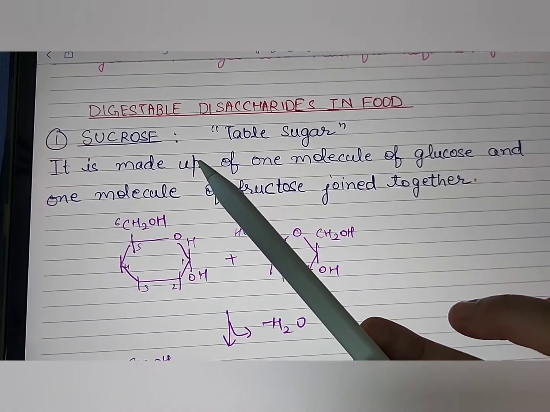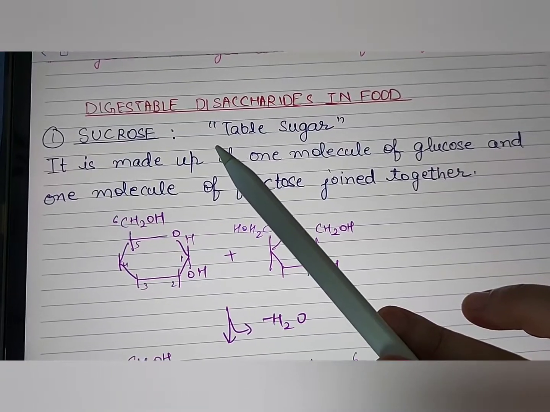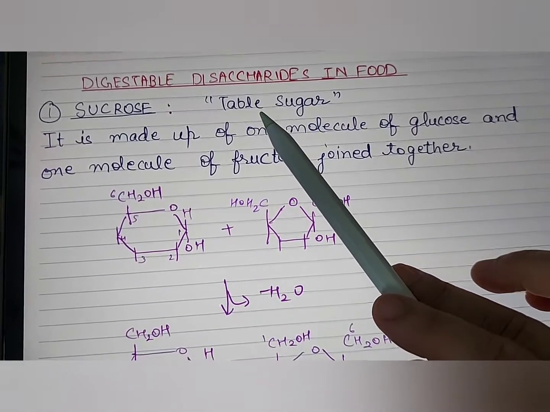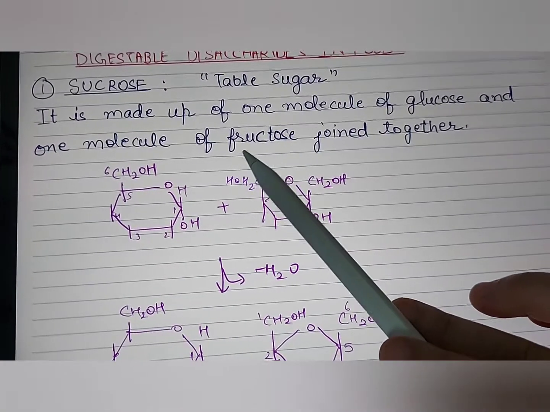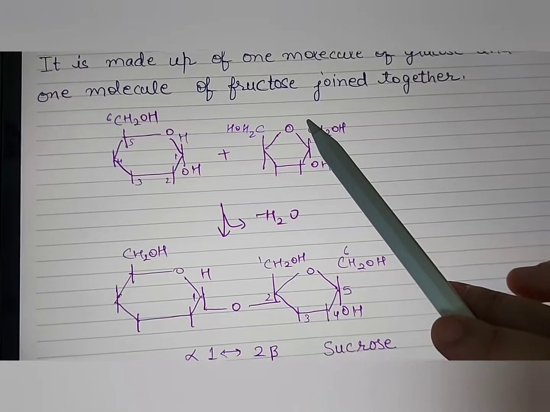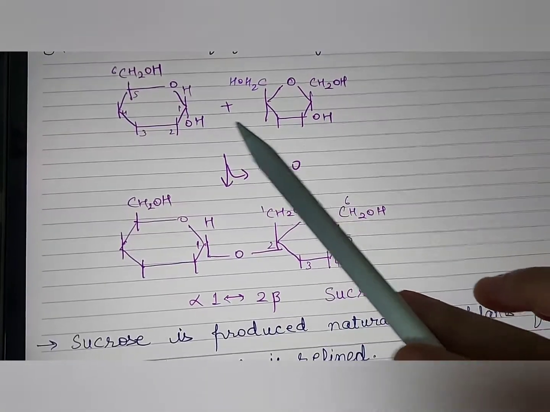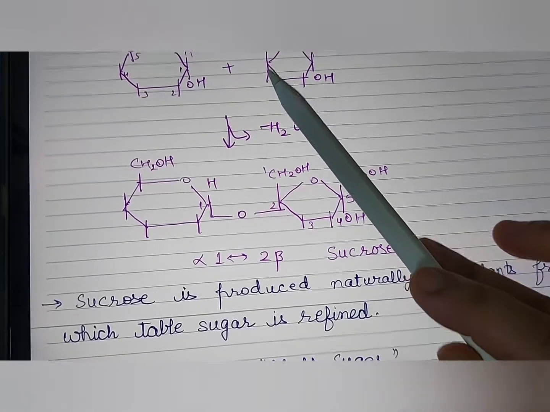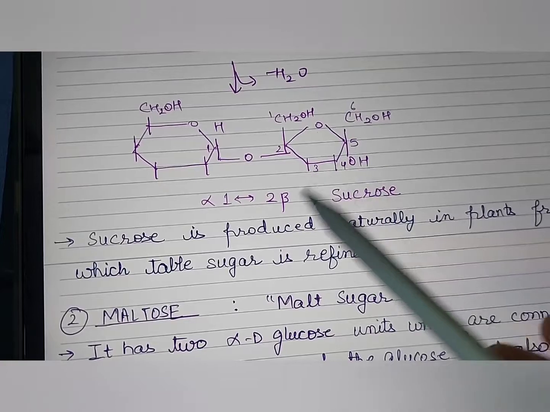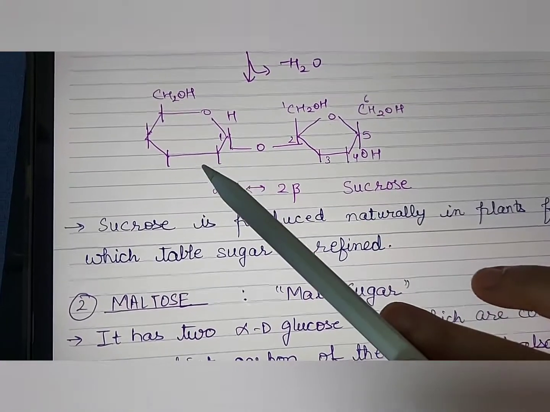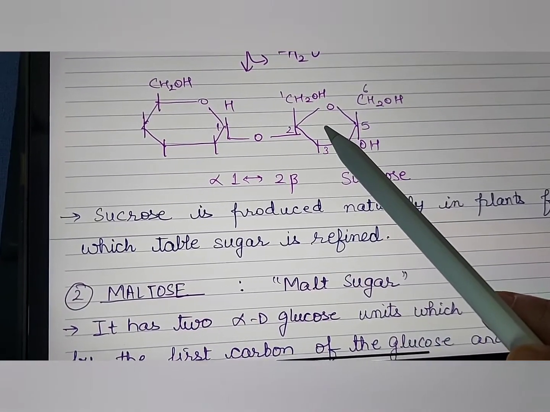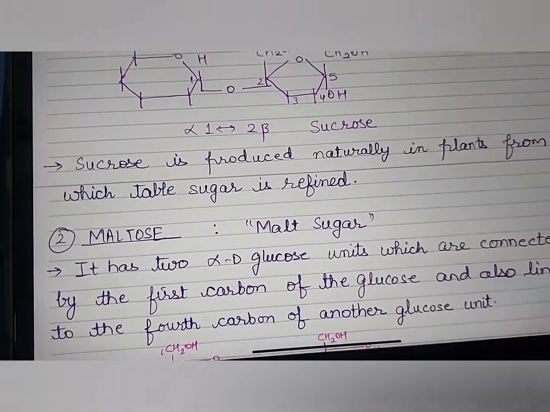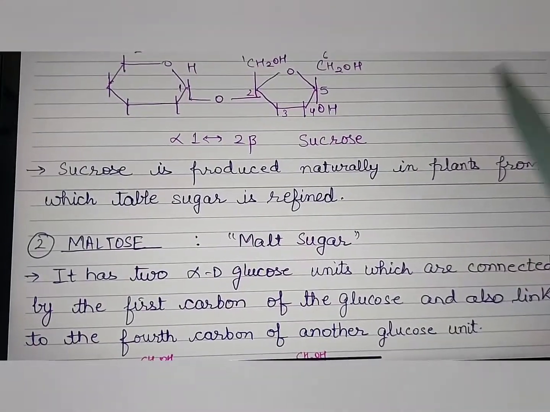First is sucrose. It's very much abundant. It's derived from sugar cane and it's refined to form the table sugar which we eat daily. It is made up of one molecule of glucose and one molecule of fructose which are joined together to form this bond. So this is the first carbon of glucose and the second carbon of fructose. They dehydrate to form alpha 1,2 beta sucrose, because this is alpha glucose and beta fructose combining together to form sucrose. Sucrose is produced naturally in plants from which table sugar is further refined.